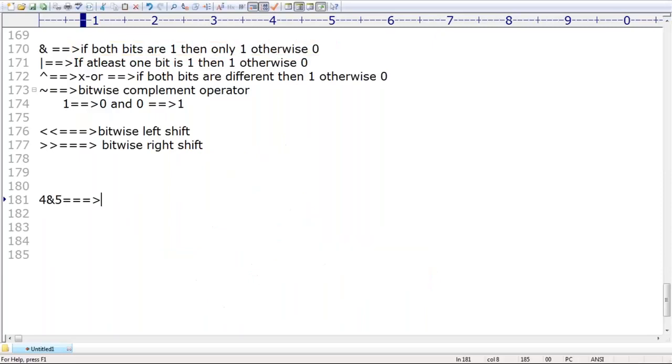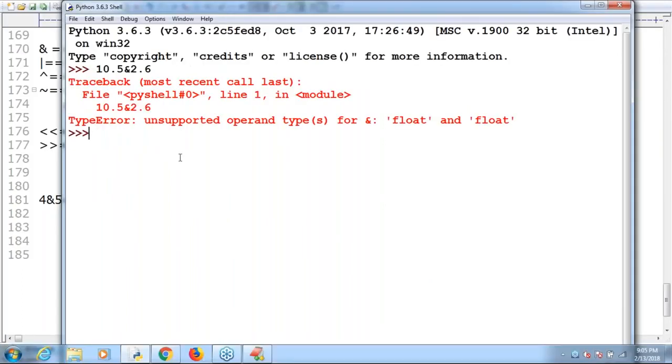That's why these operators are by default considered bitwise operators. So what is the answer we are going to get? 4. Observe 4 and 5: the answer is 4. Clear?